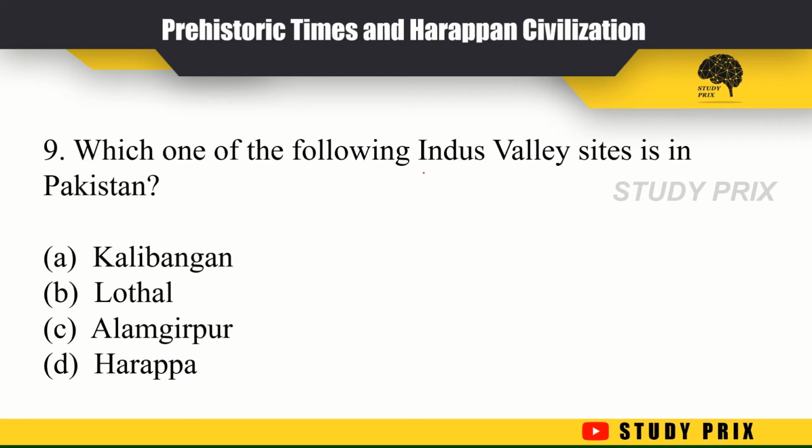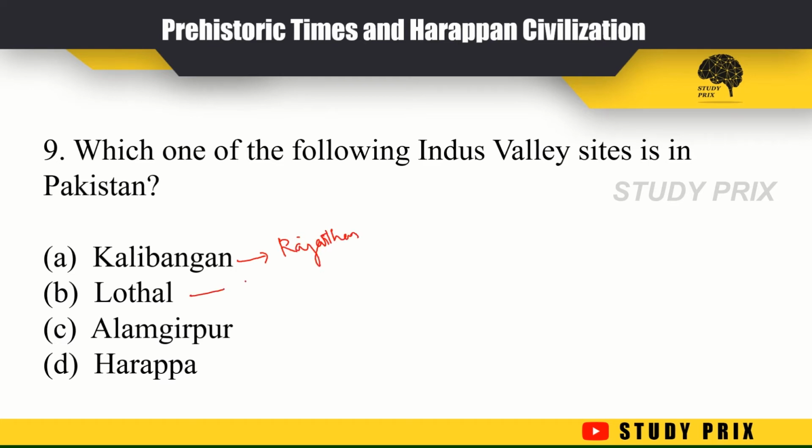Which one of the following Indus Valley sites is in Pakistan? Kalibangan, Lothal, Alamgirpur, Harappa. Kalibangan is in Rajasthan.